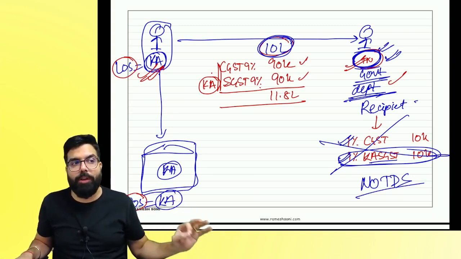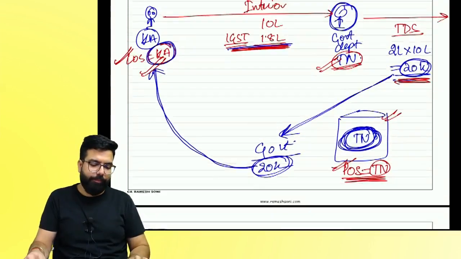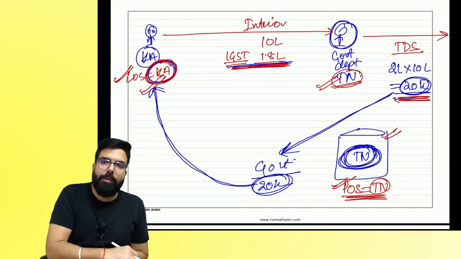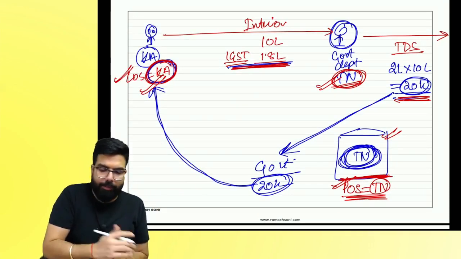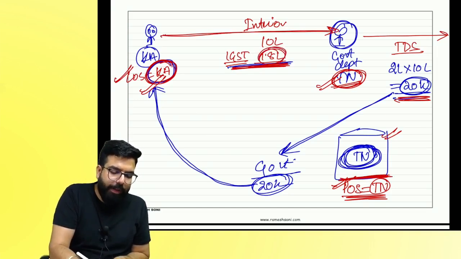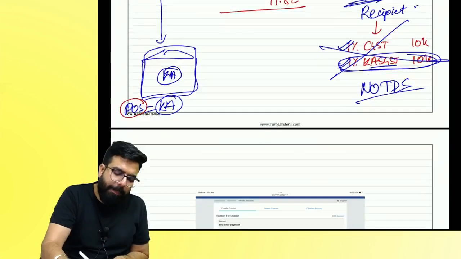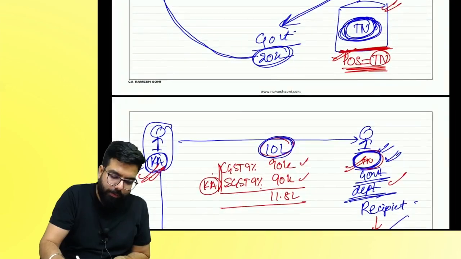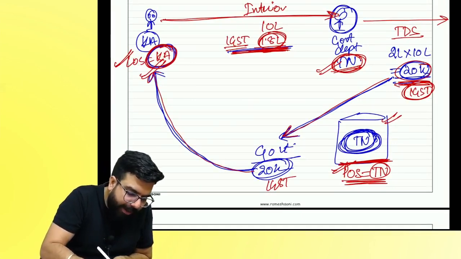I'll explain you again. See on the board, everyone. People, this is the only thing you have to understand. See here. I am in Karnataka, supplying the service in another state, Tamil Nadu. Place of supply is also in Tamil Nadu. Will I charge IGST? They will deduct TDS. What TDS? Can they pay IGST? Anyone can pay IGST, correct or not? So they paid IGST to the government, and the government gave me the credit.